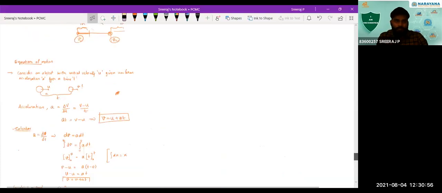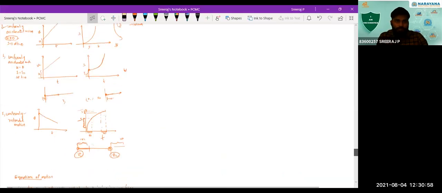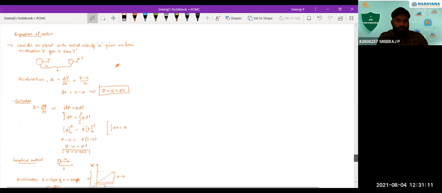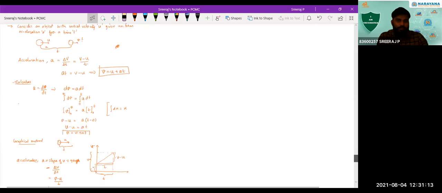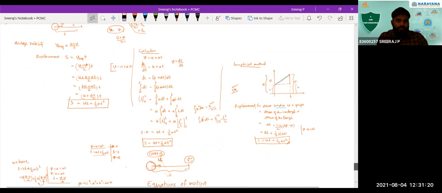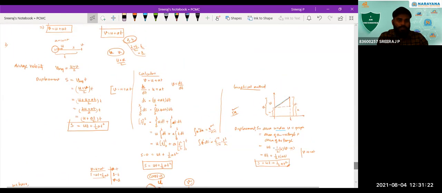From equations of motion, these are the graphs, the equations of motion. So the first equation, v is equal to u plus at. How did we derive it directly? You can see the calculus method, this was how we derived it, right? Calculus method, graphical method. Second case, s is equal to ut plus half at square equation. You can see we derived it.